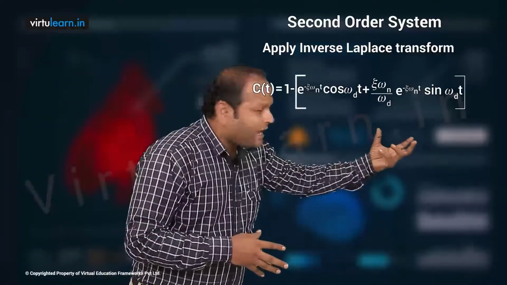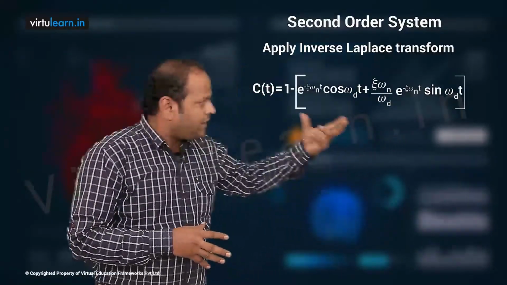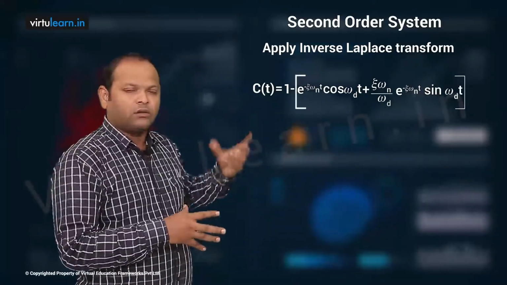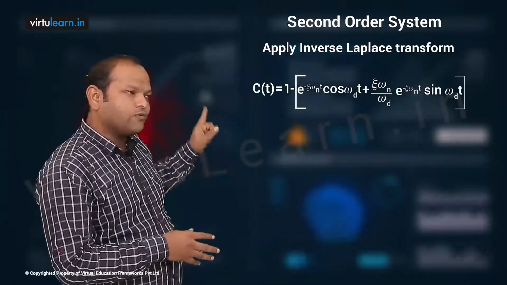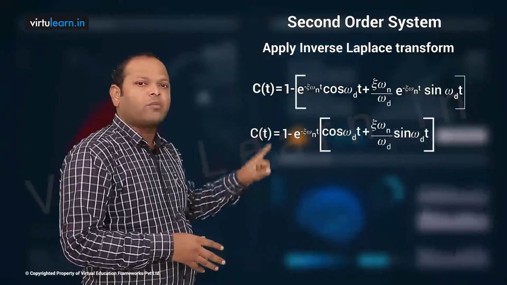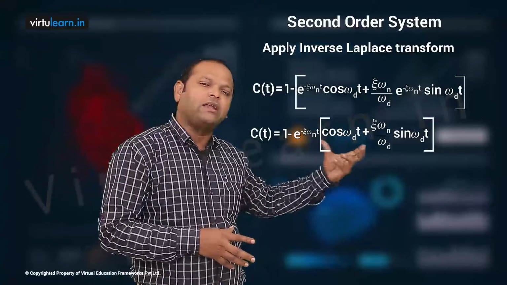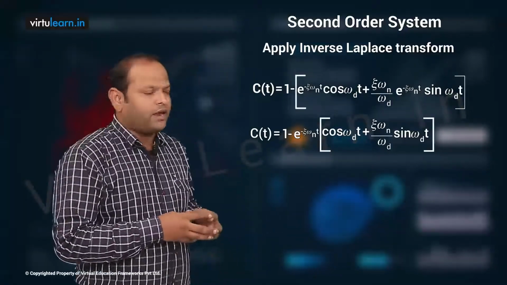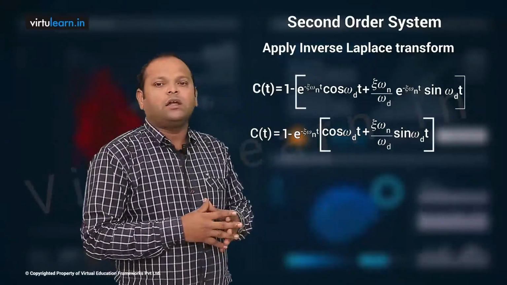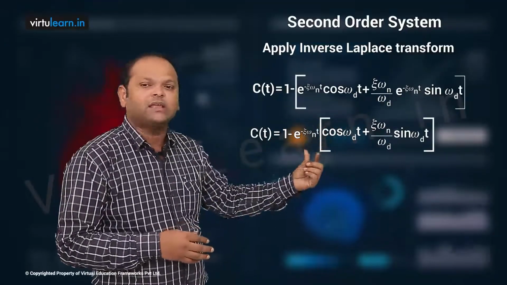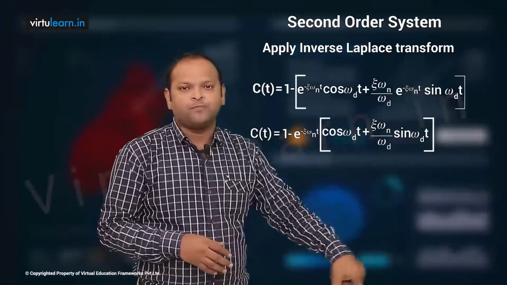So here I have e power minus zeta omega n t, and here I have e power minus zeta omega n t, so I can take it common. When you take common, it becomes 1 minus e power minus zeta omega n t. Then you can open the bracket and write it as cos omega d t plus, and already we have, zeta omega n by omega d sin omega d t.